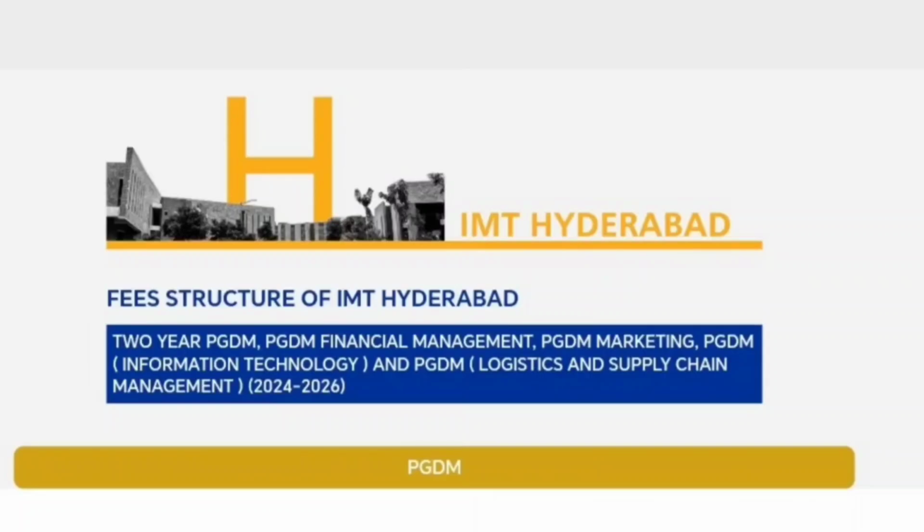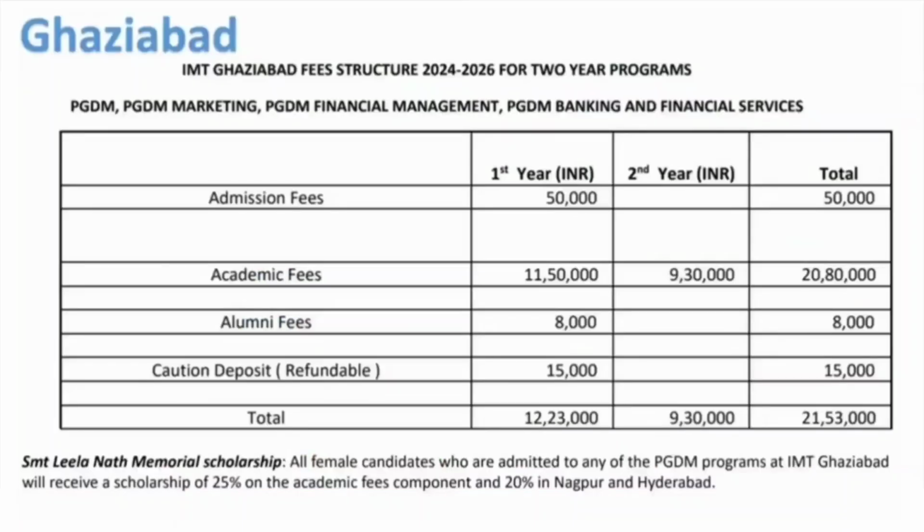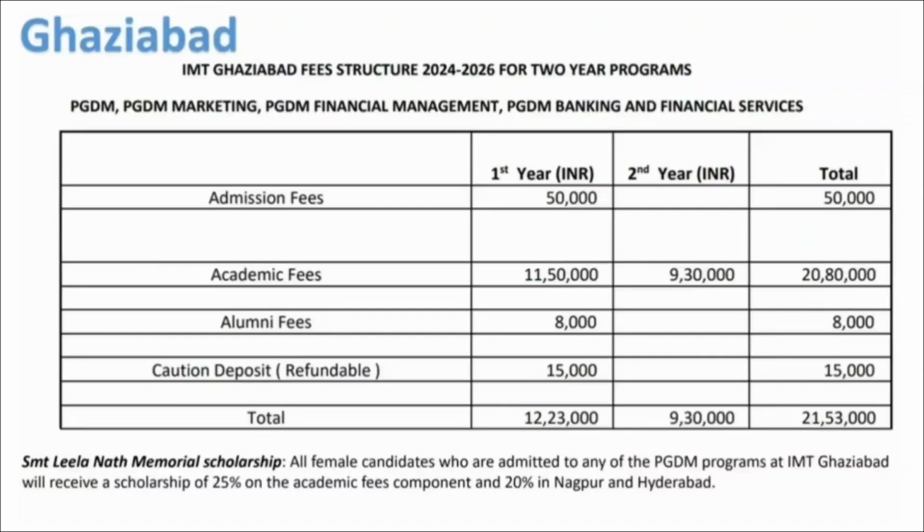Now coming to the fee structure, if we consider the IMT campus in Ghaziabad, the overall fees for the 2 years of PGDM program is nearly 21,53,000 rupees. Female candidates who are admitted to any PGDM program at IMT Ghaziabad will receive a scholarship of 25% on the academic fees.